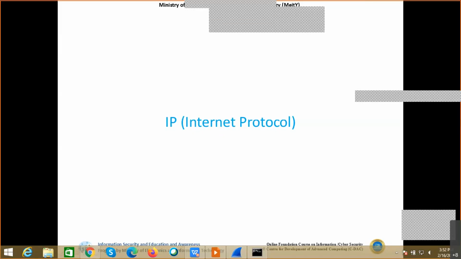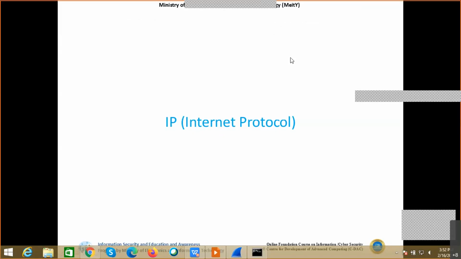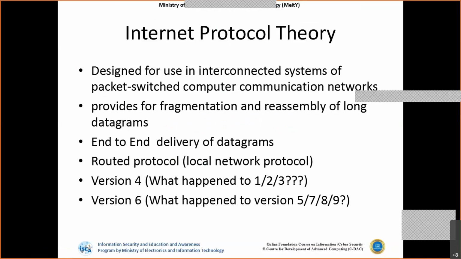We generally say TCP/IP, because IP plays an important role. IP, or the internet protocol, will be used for end-to-end delivery of the datagrams, because this is what our addressing scheme will be used for. And one such feature of IP is called fragmentation, because we have seen that the MTU size of Ethernet is restricted to 1500 bytes. But what if the communication is more than 1500 bytes? There should be some mechanism for the fragmentation and reassembly of the packets. That also will be taken care of by the IP protocol.